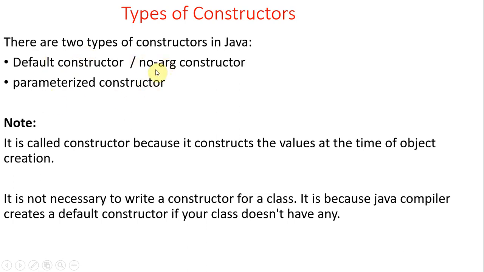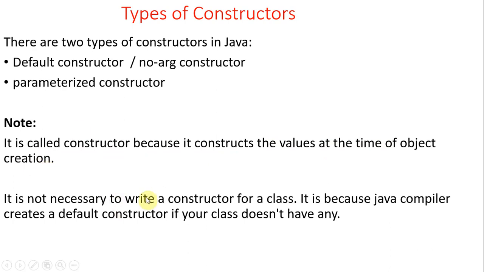Generally we know that a method can have parameters as well as no parameters. So if a method has the same name as the class name and also has arguments or parameters, then it is called a parameterized constructor. Otherwise it is called a default constructor or no-argument constructor. It is called a constructor because it constructs the values at the time of object creation. I will explain what it is.